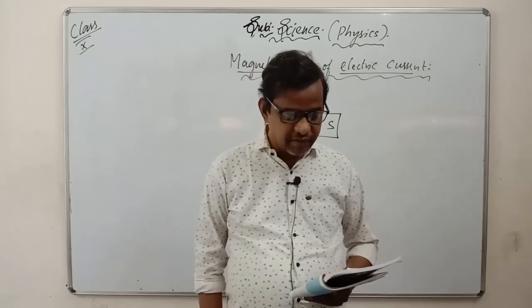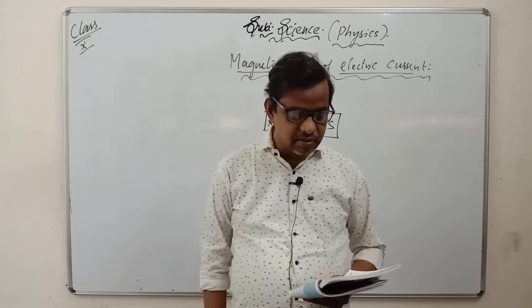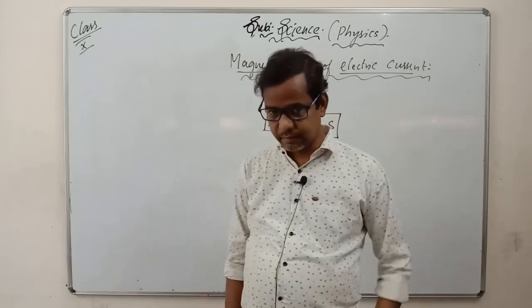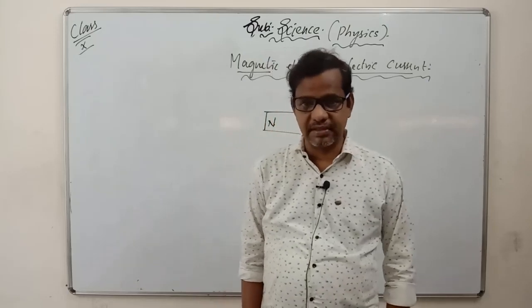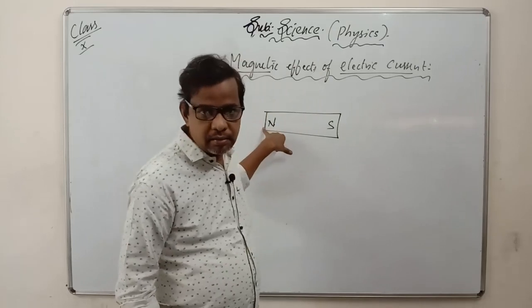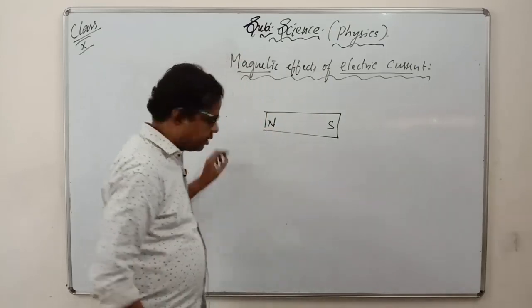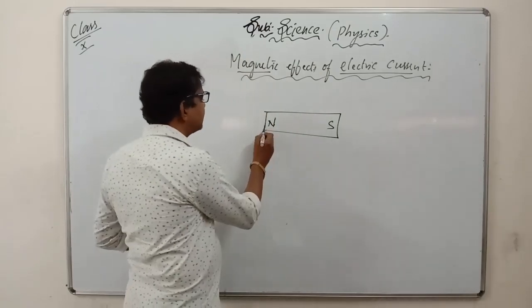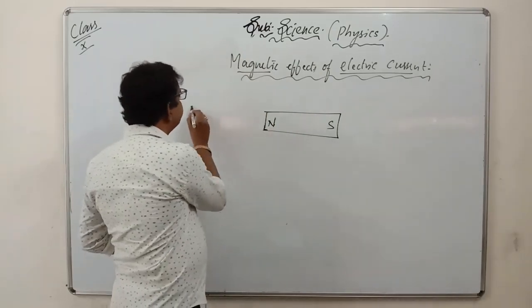Through various activities, we have observed that like poles repel while unlike poles of magnets attract each other. Like poles repel means when you bring north and north together, they start repelling. Repelling means they will not attract each other.